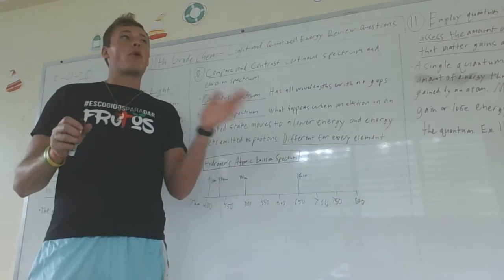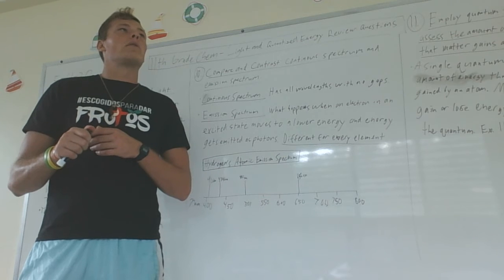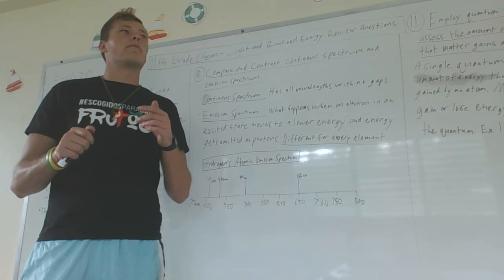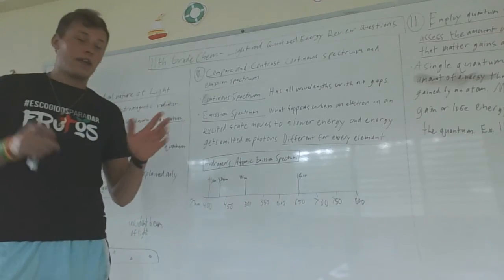It has Roy G. Biv: red, orange, yellow, green, blue, violet. You get the idea. It has all the colors in it, okay?